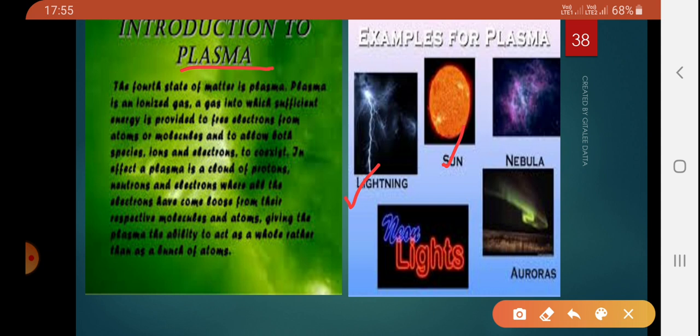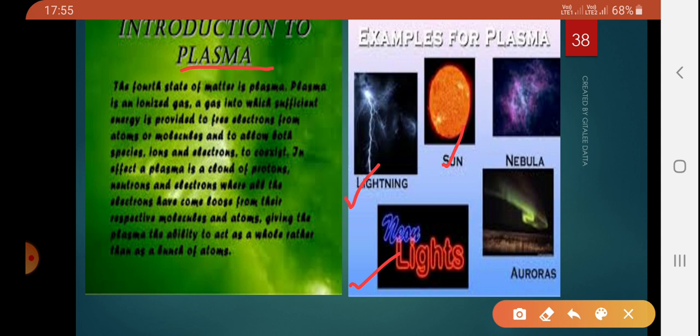You can see here the neon lights. If the neon lights are made of plasma, this must strike your mind that plasma can be made on the earth or inside the lab also. Of course, plasma can also be made on the earth by passing electricity through gases at very low pressure taken in a glass tube. This is also called a discharge tube. Again, the presence of electrons, protons and all, during the study of chapter 4, we will again discuss the discharge tube. The fluorescent tube and neon sign bulbs form plasma when they are switched on.